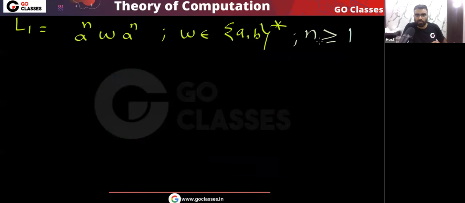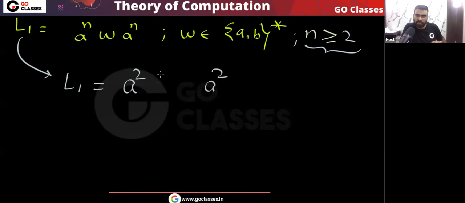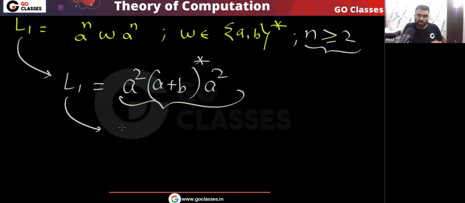The same thing will happen if you consider n greater than equal to 2, no problem. If you consider n greater than equal to 2, then your L1 I can write like this: a power 2, a power 2, and in between you can put a or b whole star. Still this language is regular.